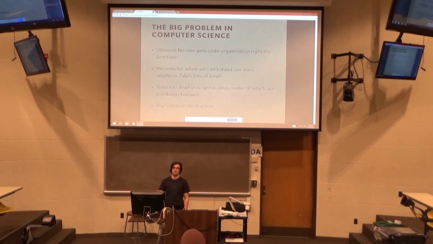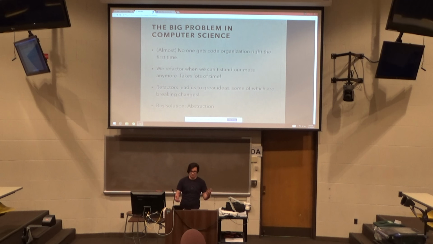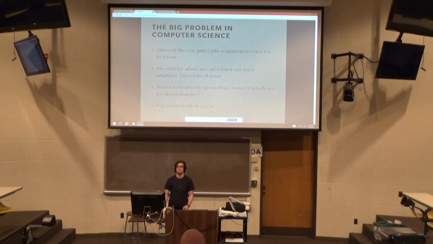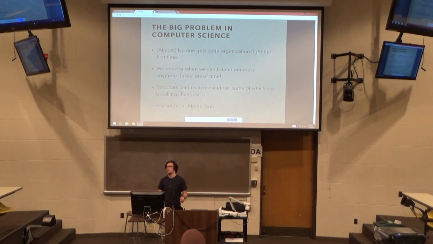So one of the big problems in computer science is that no one really organizes code properly. It's really hard to do so. I personally spent three weeks on a project without writing a single line of code, trying to figure out how I wanted to organize it. If you ask any manager, they will think I'm insane: I don't want to hire someone to sit around for three weeks doing nothing. I wasn't doing nothing. I was thinking carefully about how I wanted to organize projects so that in the future I wouldn't have to refactor everything, and I wouldn't waste time. But in doing so, I wasted time.